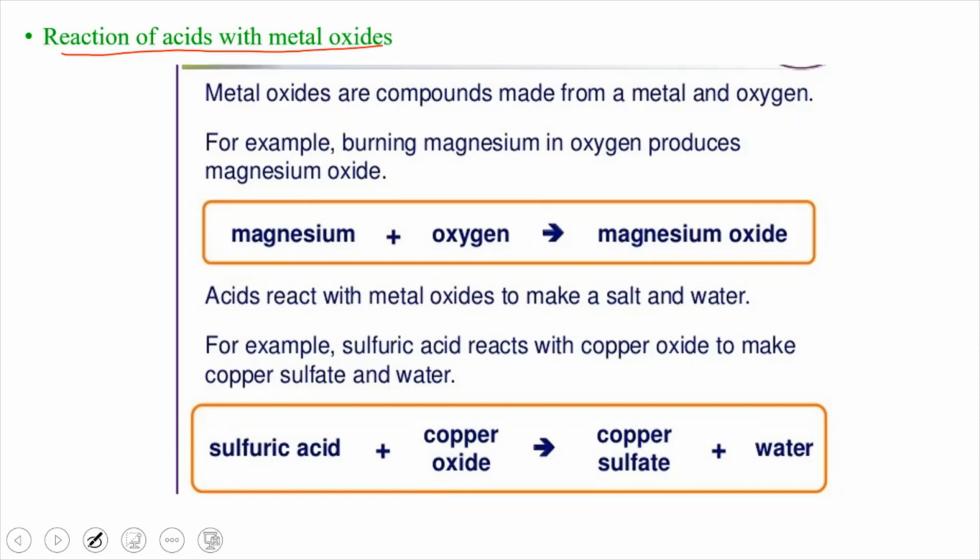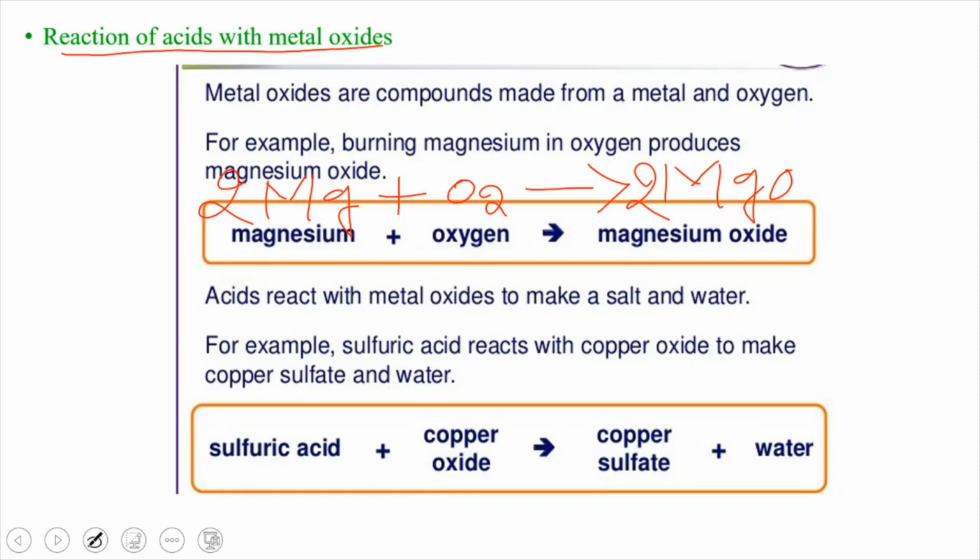You know what metal oxides are? Metal oxides are formed when metals react with oxygen to produce their respective oxides. For example, magnesium reacts with oxygen to give magnesium oxide. So this is the oxide of a metal, and this is the balanced equation. So what will happen if these metal oxides react with acids?